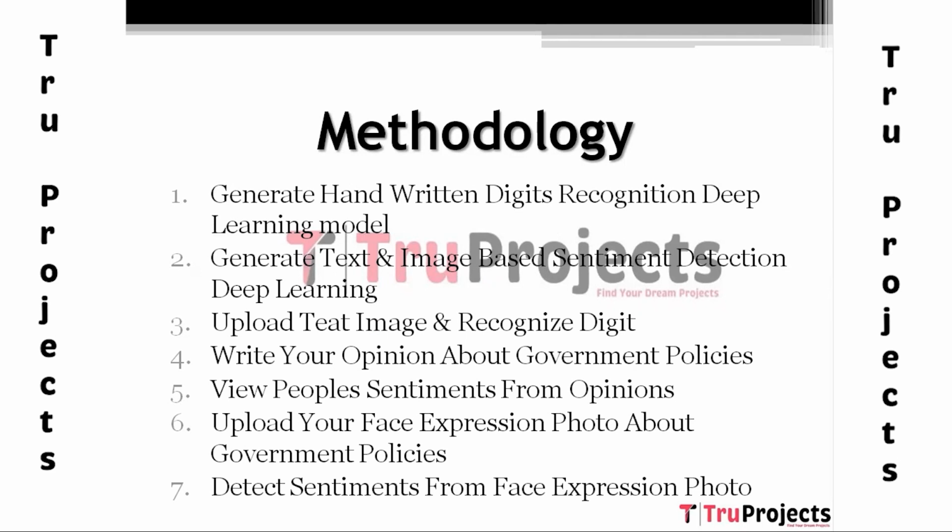Fifth module, view people's sentiments from opinions. By this module, the user can see all users' opinions and their sentiments detected through the CNN model. Sixth module, upload your face expression photo about government policies. By this module, the user will upload his image with a facial expression which indicates whether the user is satisfied with the scheme or not.